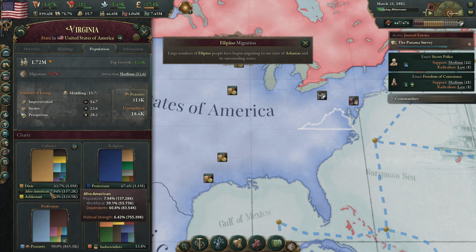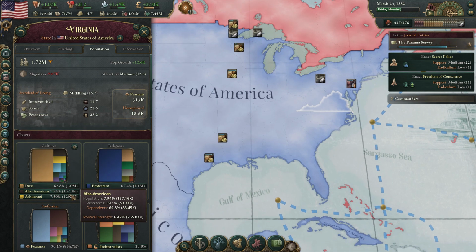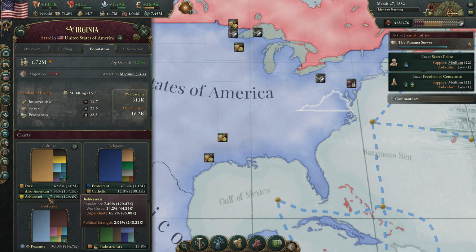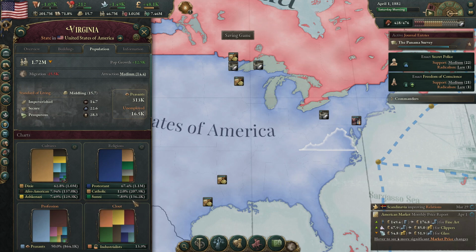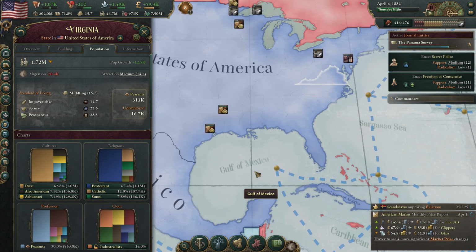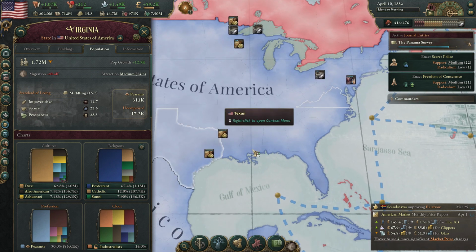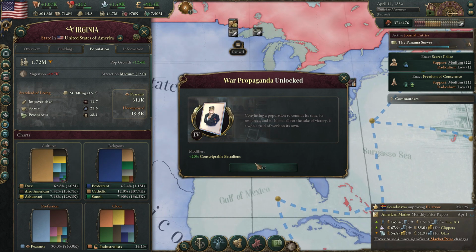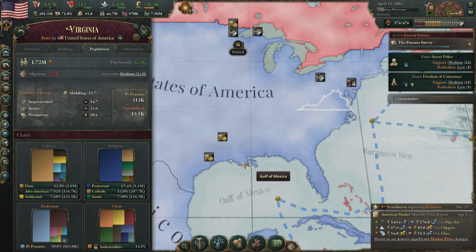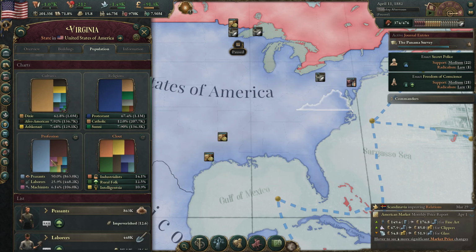Afro-American, 8% of the population here, so 137,000 people. And Ashkenazi, if I'm pronouncing that correctly, is also almost 8% of the population. More Protestant here than in Cuba, but not as high as what we've seen up further north. Very high Sunni Muslim population. Look at that, 8%. We got war propaganda. That's 20% conscriptable battalions. Not that we needed those.